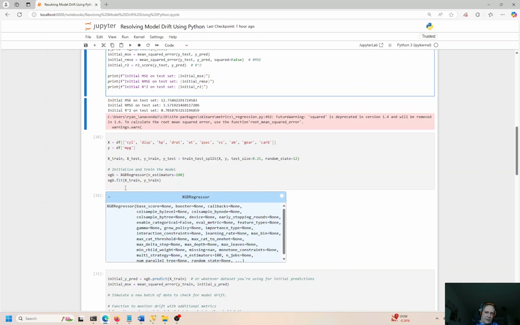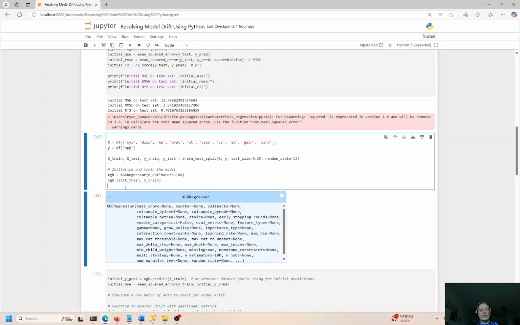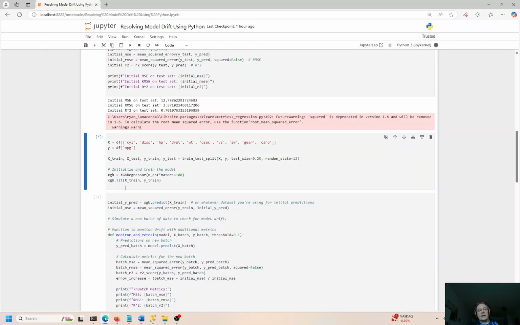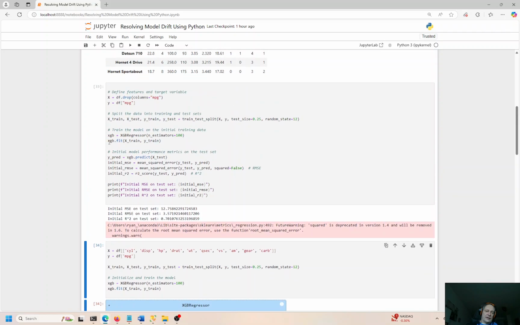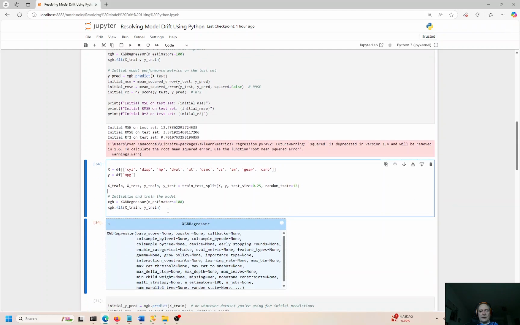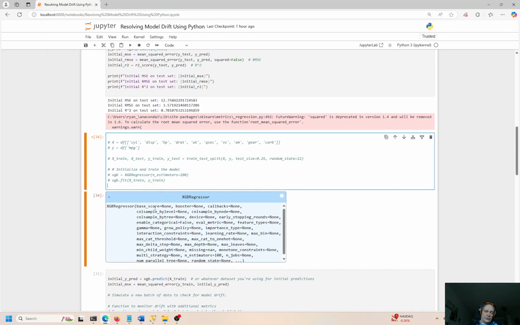So we have our X and Y variables. We're going to set that in the regressor. Actually, I already did that; we didn't have to do it twice, right? Where's the fit? The fit is right here. So I'll leave it in there, but I'll comment that out. I'm going to share all this code with you when I post the video, so you'll have everything, copy and paste it, and run it in your own environment and see how this works.